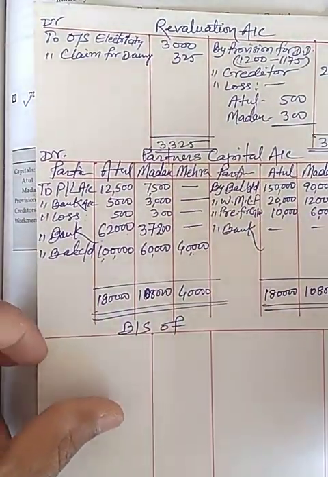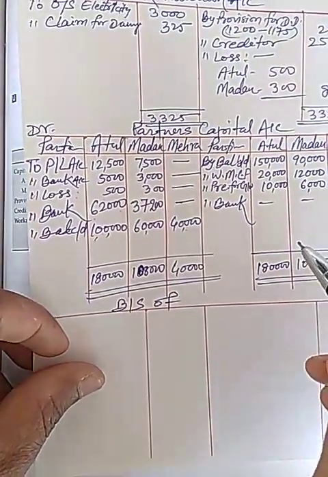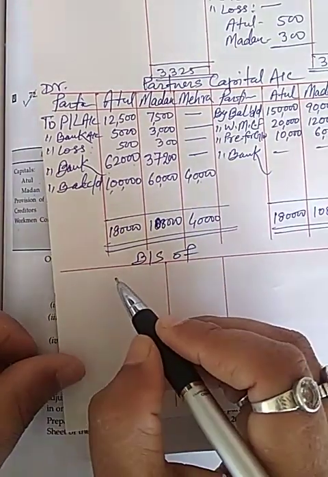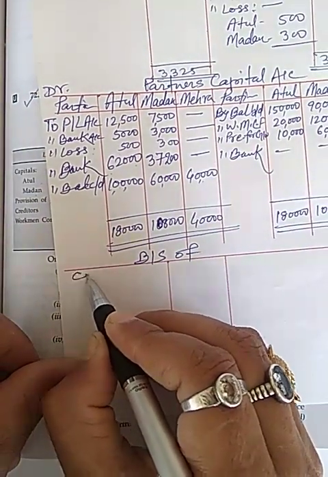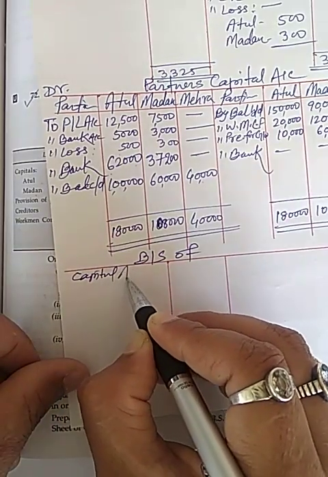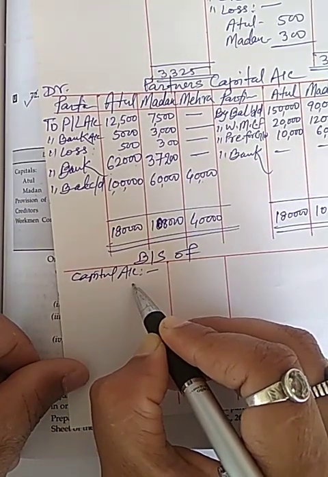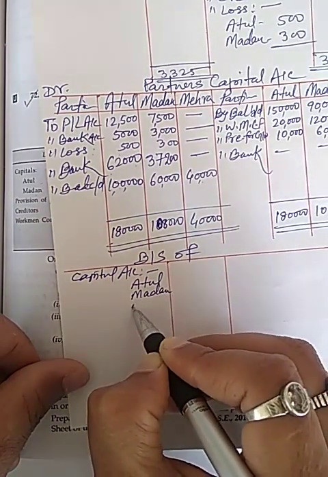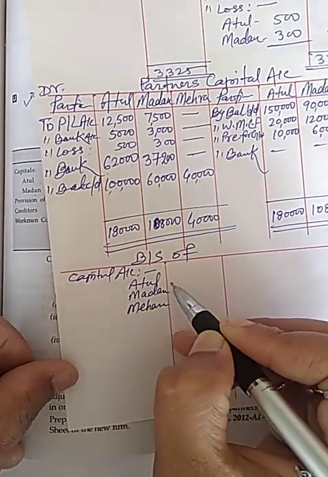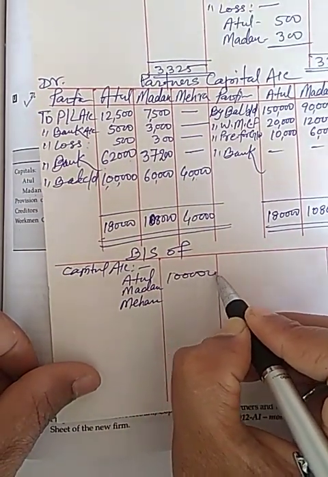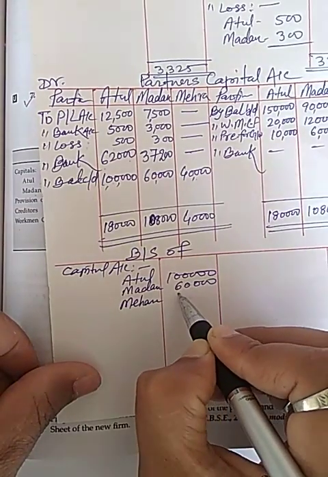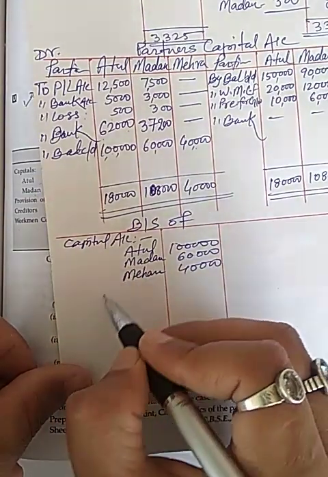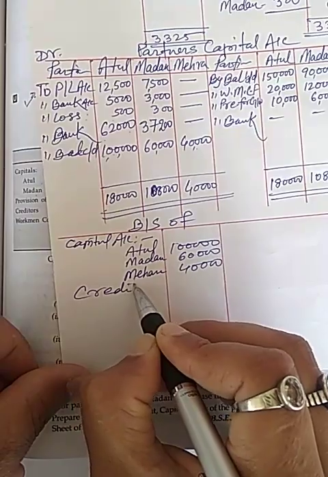Now partner capital account has been completed and we have to show balance sheet also. So capital account of Atul, Madan, Mehra will be 1,60,000 and 40,000. Now in liability side, creditor is given.